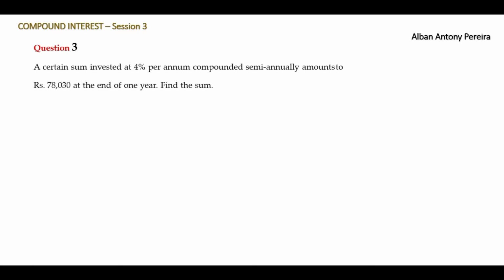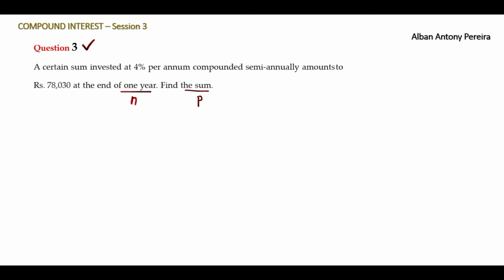Well, next is question 3. Let's start. A certain sum invested at 4% per annum, compounded semi-annually, amounts to rupees 78,030 at the end of 1 year. Find the sum. Our question is to find the sum. The sum is nothing but the principal.